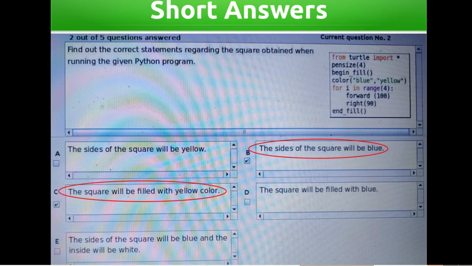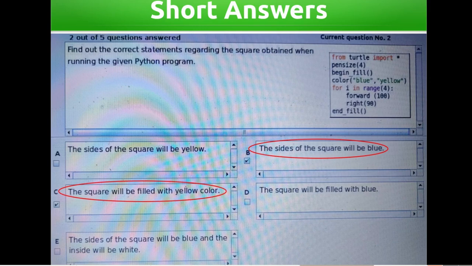Find out the correct statements regarding the square obtained when running the given Python program. Program: begin fill, color blue, yellow, for i in range 4, forward 100, right 90, end fill. Options: The sides of the square will be yellow.